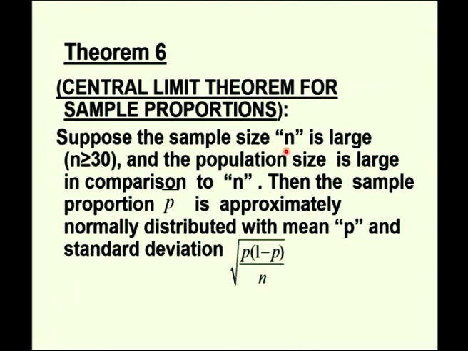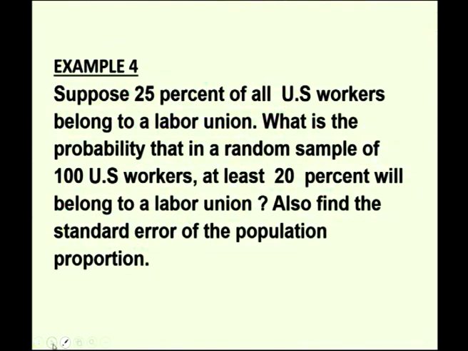Suppose the sample size n is large and the population size is large in comparison to n, the sample proportion p bar is approximately normally distributed with mean p and standard deviation root of p into 1 minus p by n. Okay, we shall do this problem. We are going to use the sampling distribution of the proportion p bar.